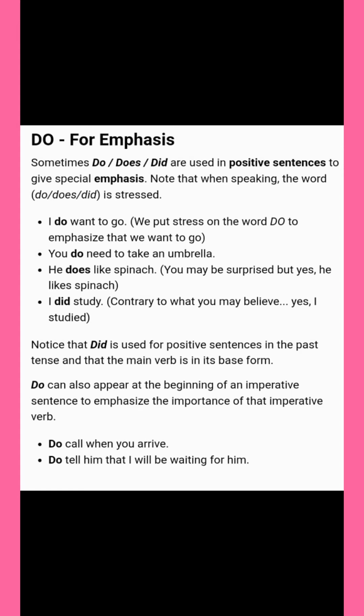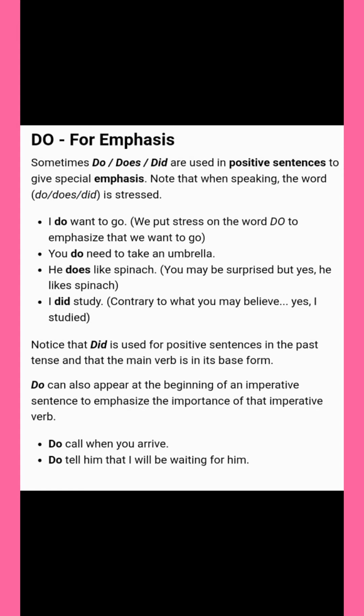Notice that did is used in positive sentences in the past tense, and that the main verb is in its base form. Do can also appear at the beginning of an imperative sentence to emphasize the importance of that imperative verb. In some cases imperative sentences we also write with do in the beginning.